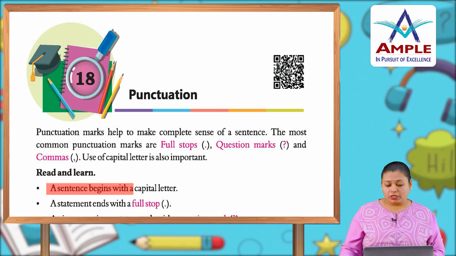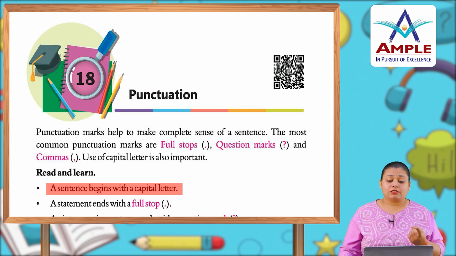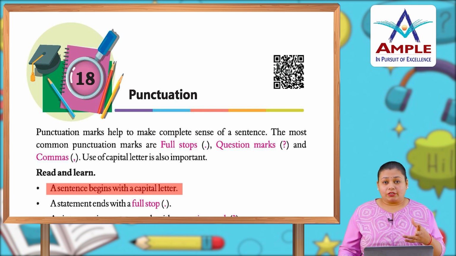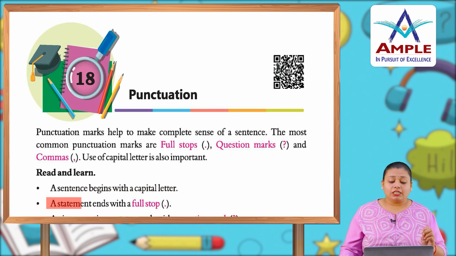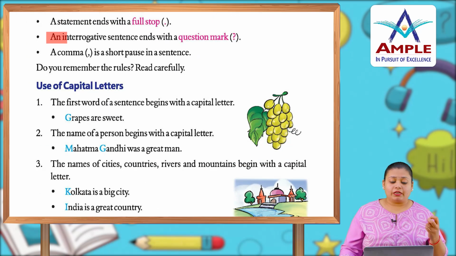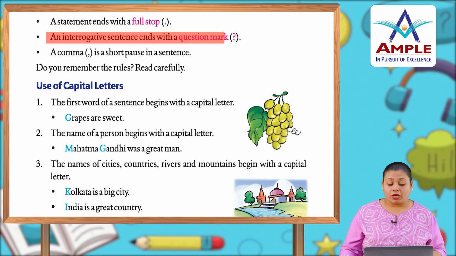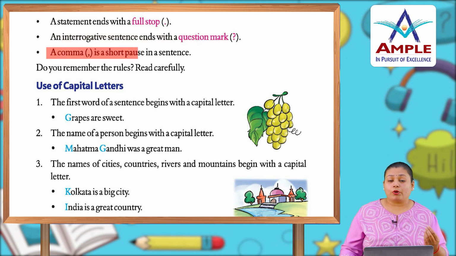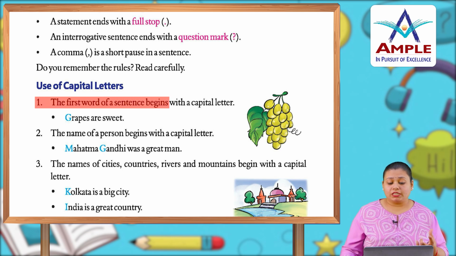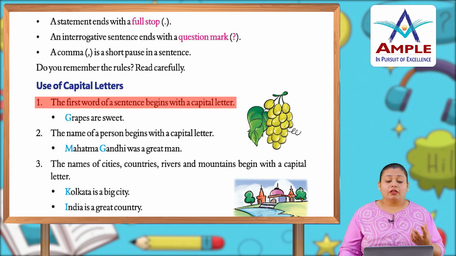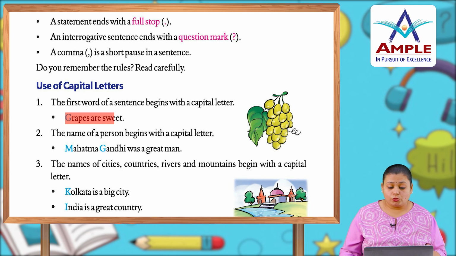The last one is the capital letter. You have to start a sentence with a capital letter. A sentence ends with a full stop. An interrogative sentence ends with a question mark. A comma is a short pause in a sentence. Use of capital letters: the first word of a sentence begins with a capital letter, like "Grapes are sweet."